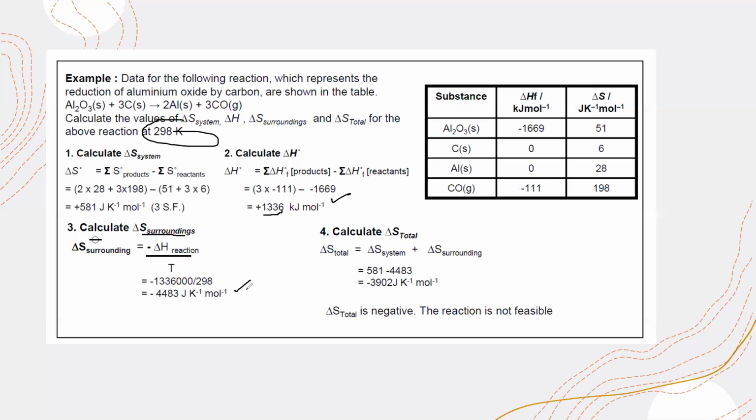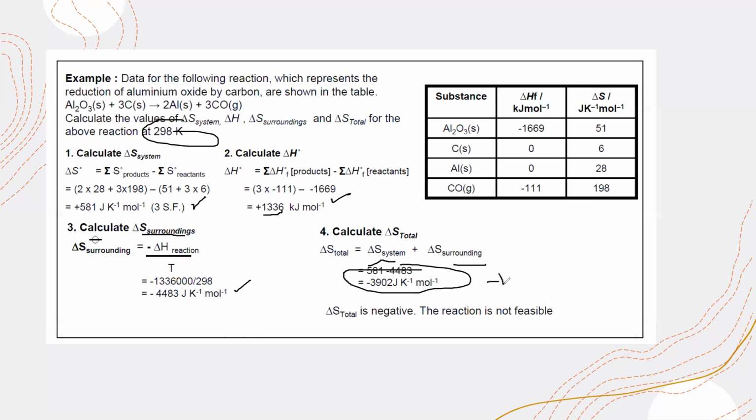We divide and get the entropy change of the surroundings. Total entropy is system plus surroundings. The system was 581 and the surroundings was 4,483. When you solve, you will get a negative answer.